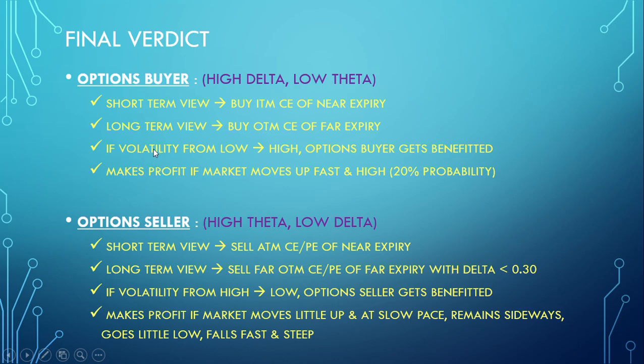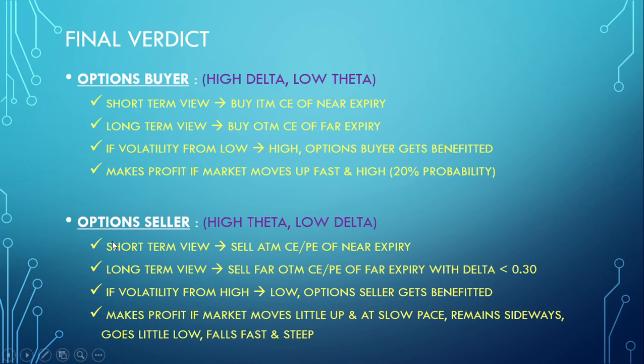If the volatility is at a lower level and it is rising from low to high, option buyer gets benefited, because with rise in volatility, Vega will be towards the delta side and it will make option premiums rise and not let them fall. So option buyer makes profit if market moves up fast and high. So when you buy an option, you have only 20% probability, and in that case, you should not keep it for more than an hour or maybe 2 hours, or within intraday. You should not take it positionally to the next day.